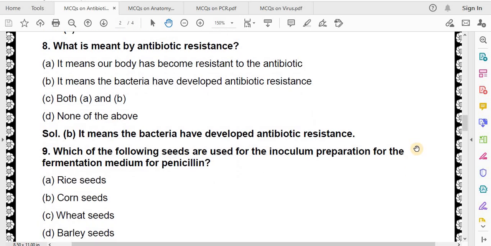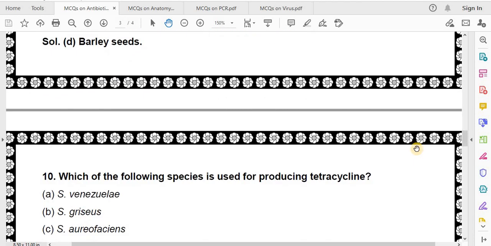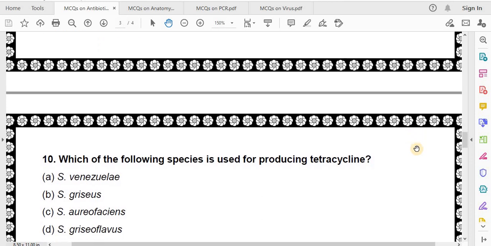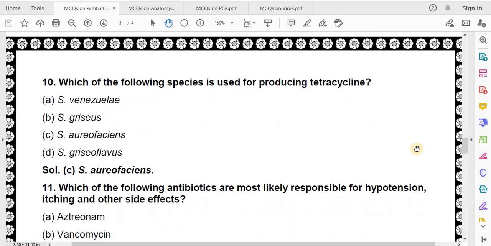Which of the following seeds are used for the inoculum preparation for the fermentation medium for penicillin? Rice seeds, corn seeds, wheat seeds, barley seeds. Correct answer is barley seeds. Which of the following species is used for producing tetracycline? S. venezuelae, S. griseus, S. aureofaciens, S. griseoflavus. Correct answer is S. aureofaciens.